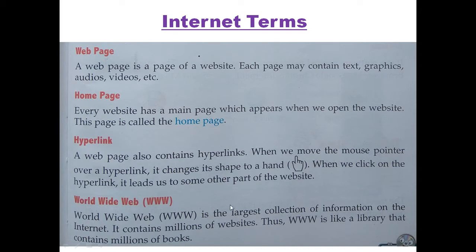As you can see, it is the largest collection of information on the internet. It contains millions of websites. Almost all the websites are there in www. Whenever you start any website's name, you write www.flipkart.com, www.amazon.com, like amazon.in, like this. Fine, let's move ahead.